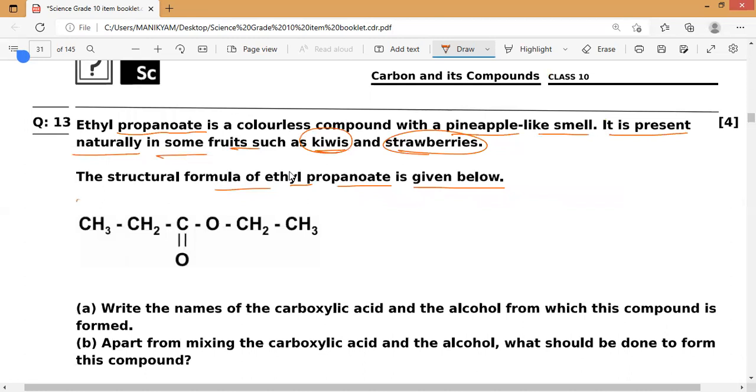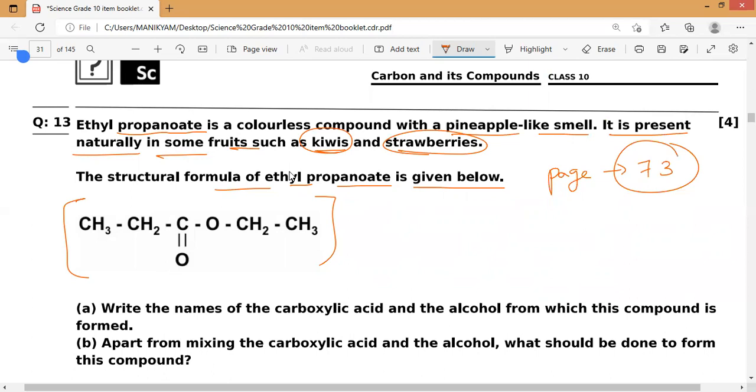Ethyl propanoate, you might understand, is in NCERT page number 73. If you have checked it, you will get it. The name is CH3CH2COOCH2CH2CH3. In the book, CH3COO, you might have written, exactly, the book is wrong. It is actually an ester, CH3COOC2H5, that is ethyl acetate. But here we are having ethyl propanoate.